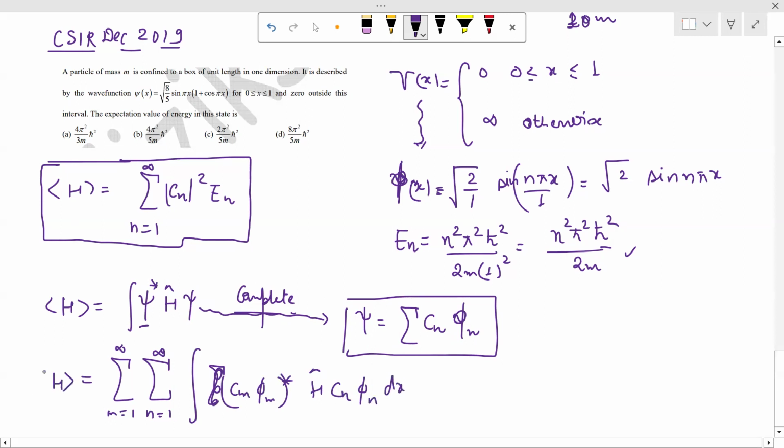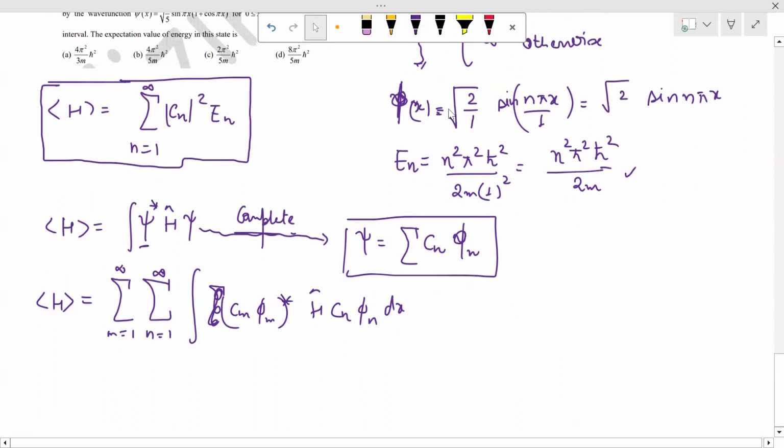I know this would be the expectation value of energy, and I know already that my eigenfunctions also form an orthonormal set. So the integral of phi m star into phi n dx is equal to 0 if m is not equal to n, and if m equals n, then it is equal to 1.